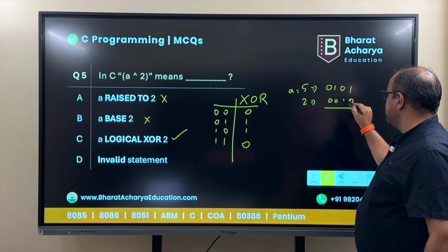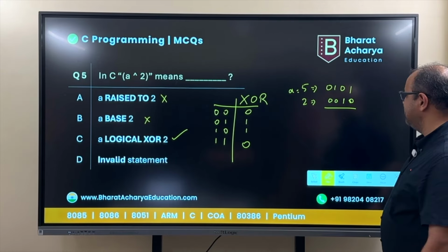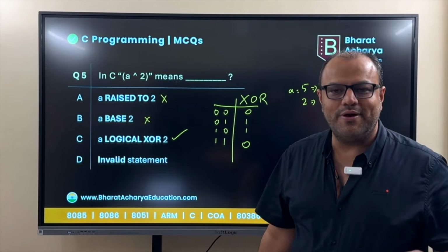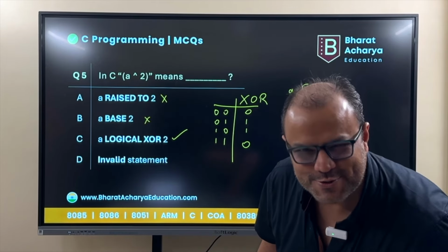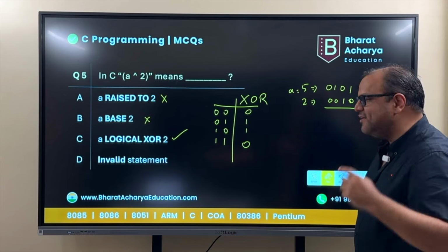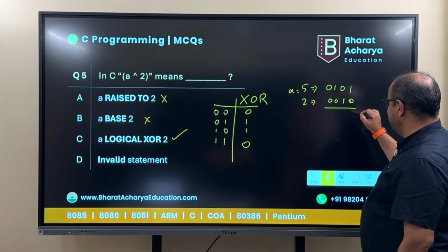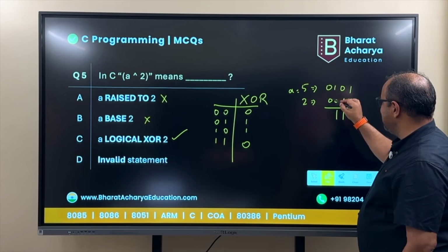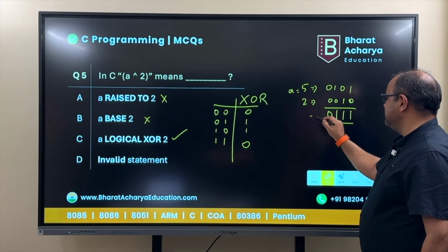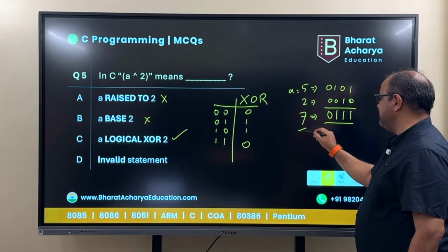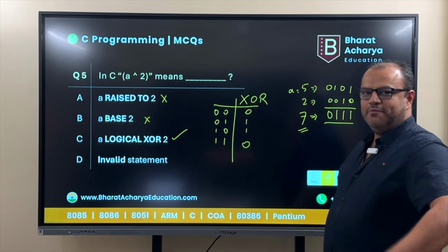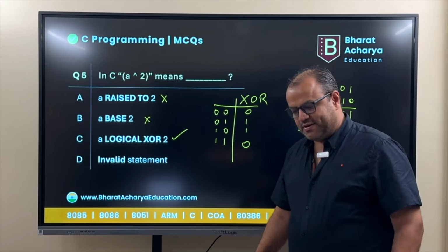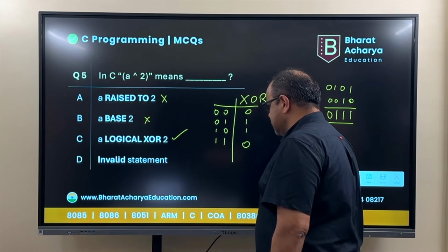Now, when you XOR them, follow the same rules that I told you. You don't even need to look at the table. That table is called a truth table. You don't need to look at it. Just use your common sense. XOR means they should be different. Only then the answer will be 1. They are different. They are different. They are different. They are same. So this is your answer, which is nothing else but 7. So in this operation, if A was 5, 5 XORed with 2 would give you the result as 7. Anyway, just showing you what the operation was.